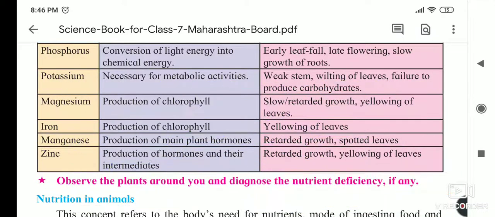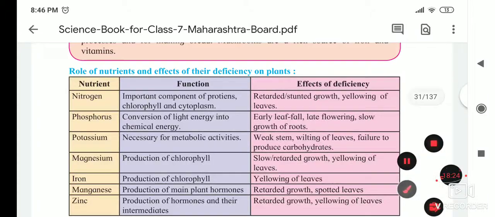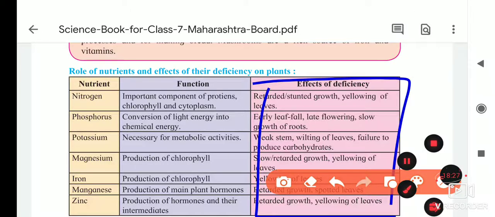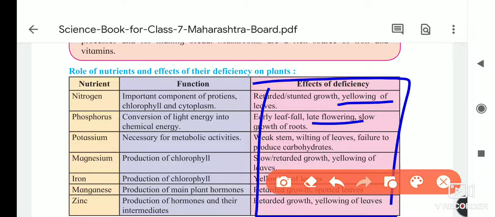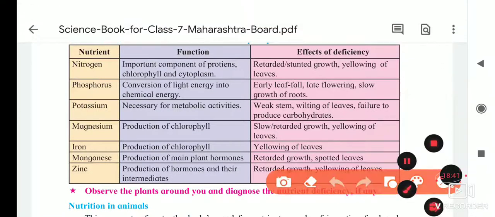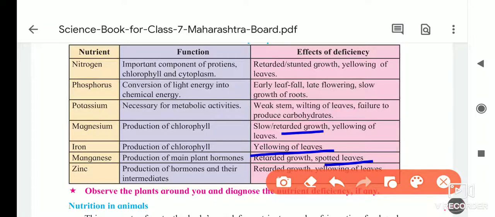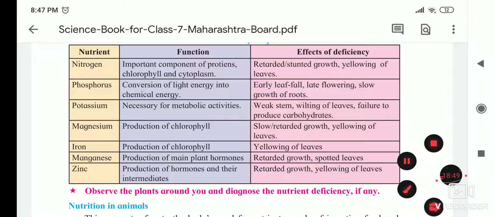If these nutrients are less in the plant's body, they face these problems. If you observe, mainly the leaves become yellow, the roots are not growing properly, and the leaves are also spotted and yellow. There is retarded growth; these deficiencies are seen in the body of the plant. Now I will show you how the leaves wilt because of the deficiency of these nutrients, and then we will stop.